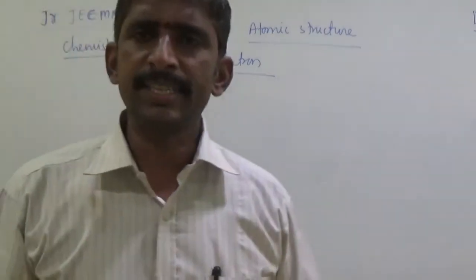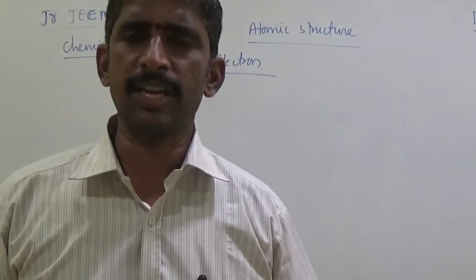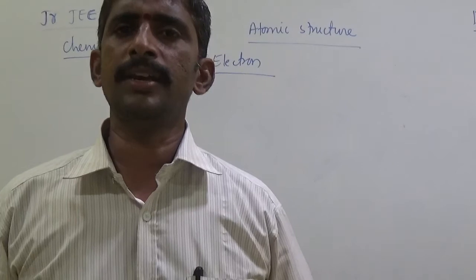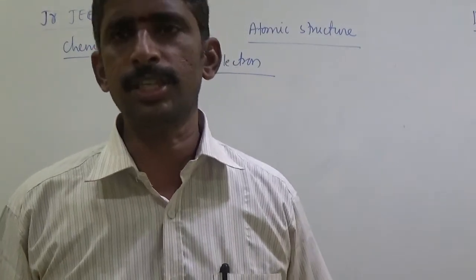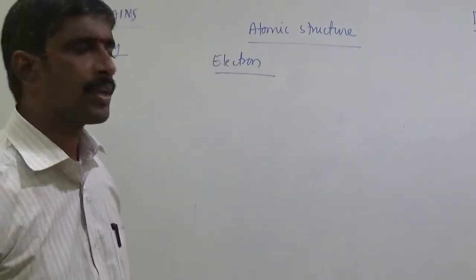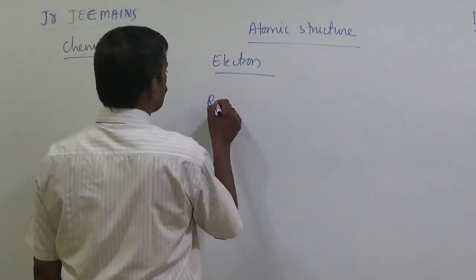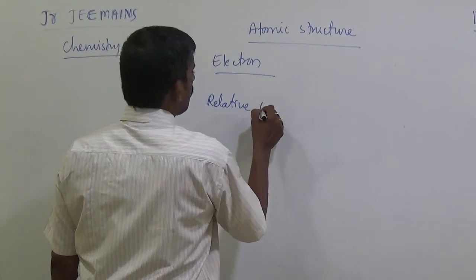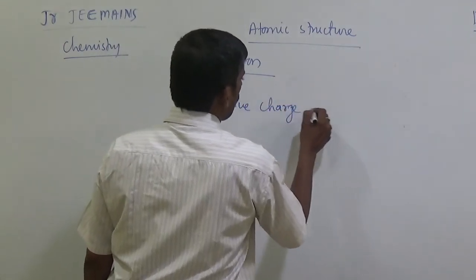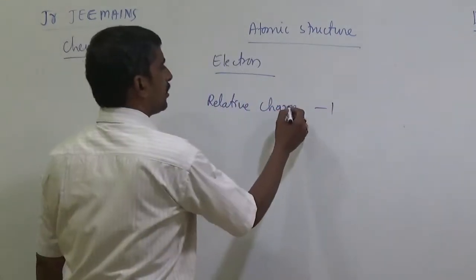The electron was discovered by J.J. Thomson by the cathode ray experiment. Last time I explained. And the name electron was given by G.J. Stoney. The electron's relative charge is minus 1.